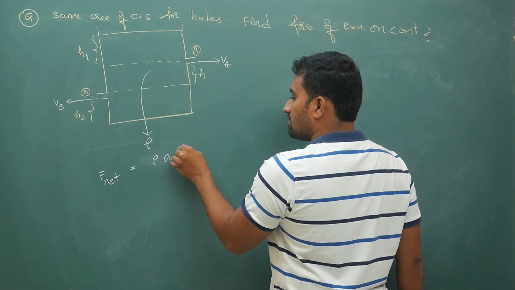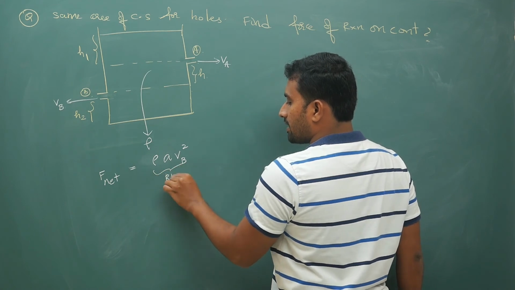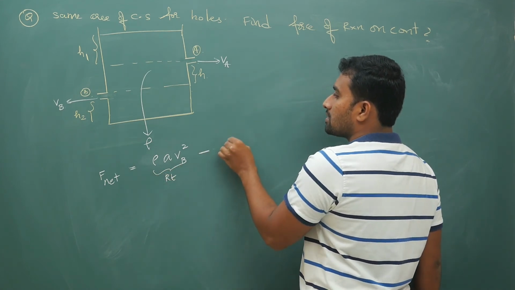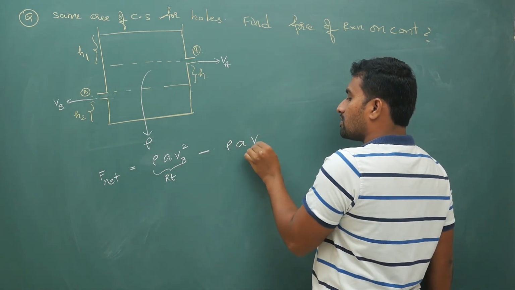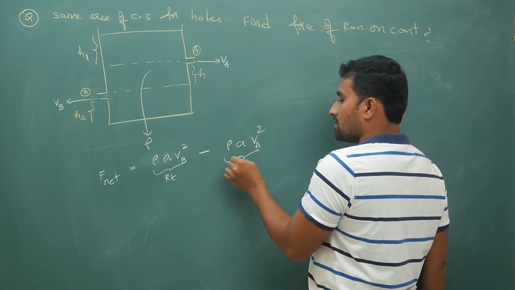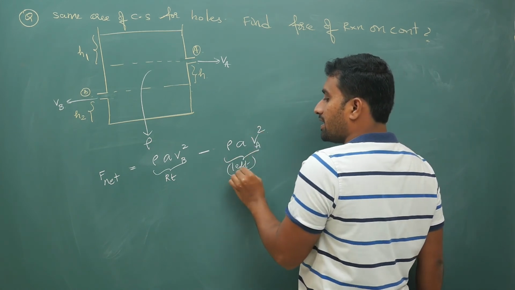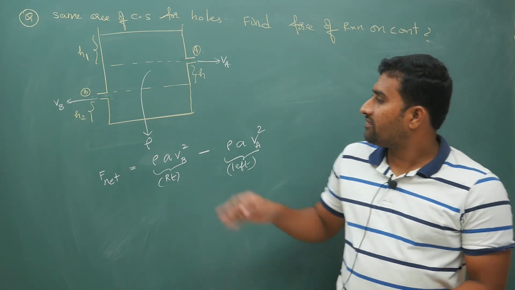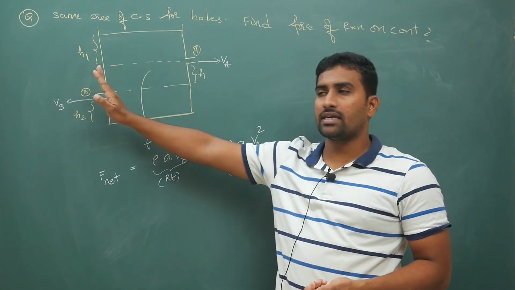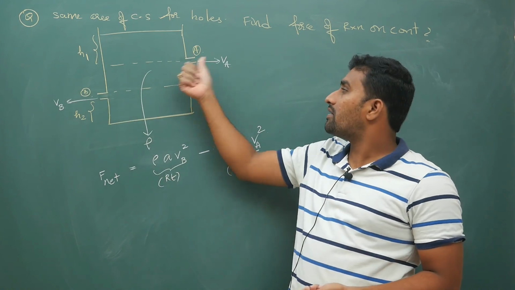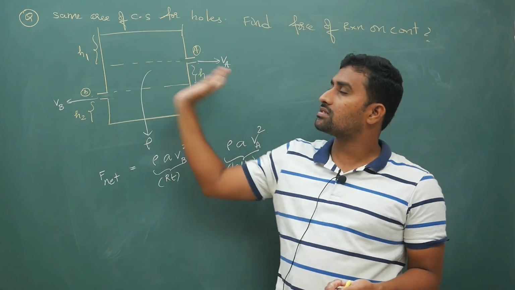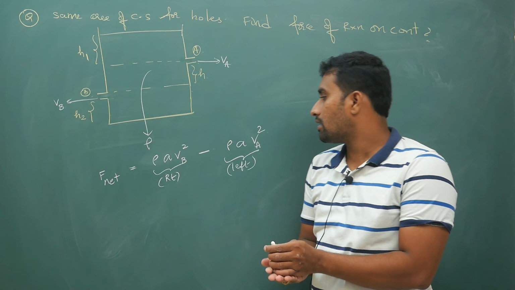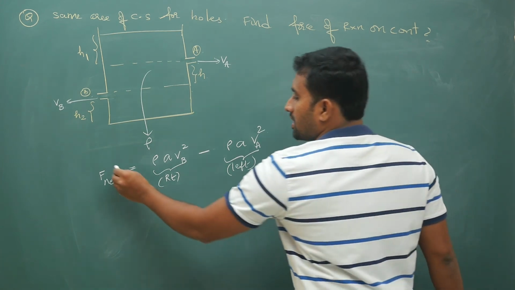This force will act towards right, minus rho into area of cross section into VA square. This will act towards left, that is why it is a minus sign. So because of ejection of liquid, on the container there will be a force towards left, this much force.